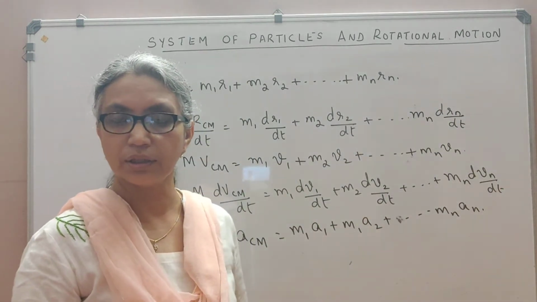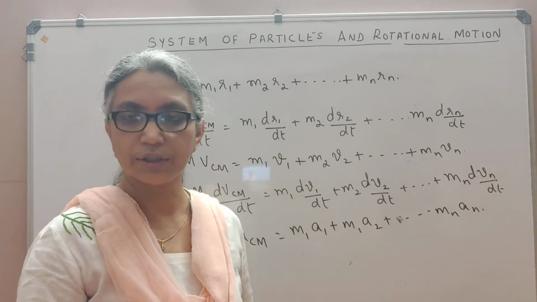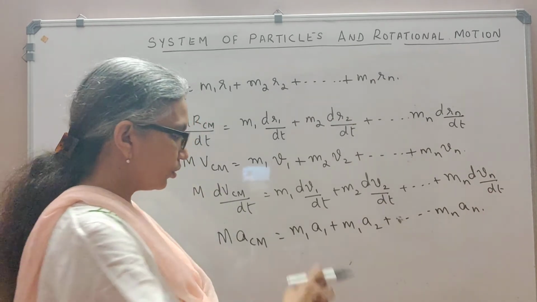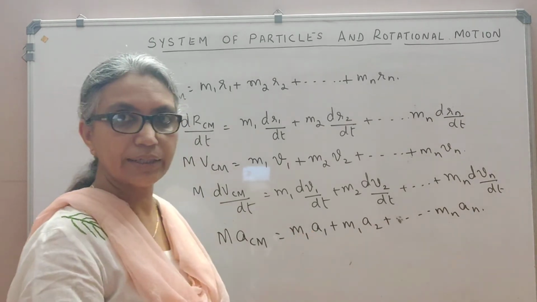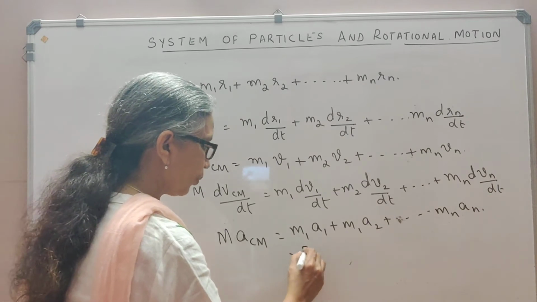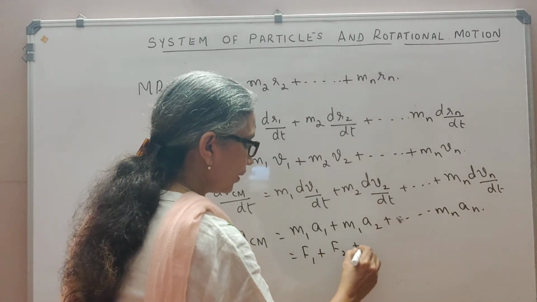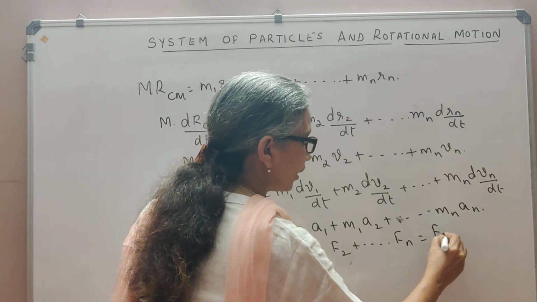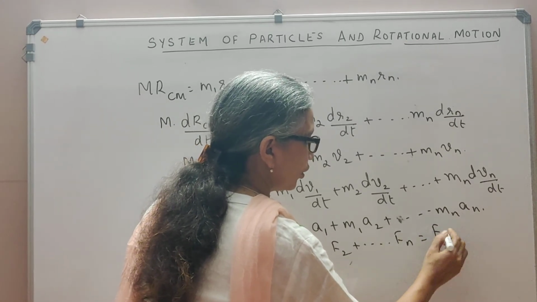F equal to ma you have already learned in Newton's law, where F is the net external force. So this m1a1 stands for the net external force acting on the first particle. So this will be F1 plus F2 plus and so on up to Fn, which is actually the net external force acting on the whole body, right?